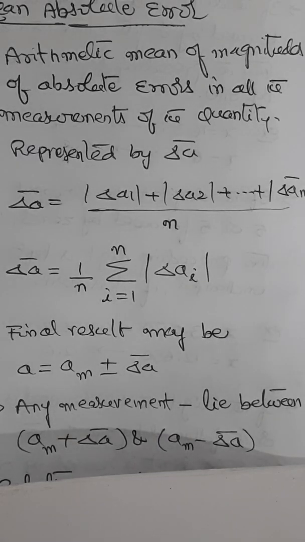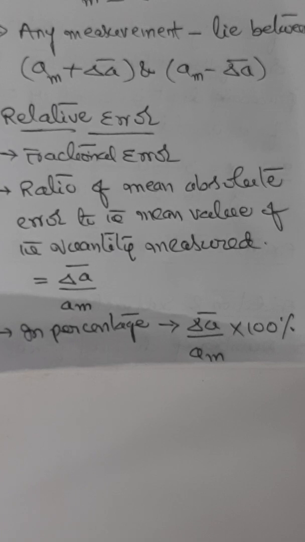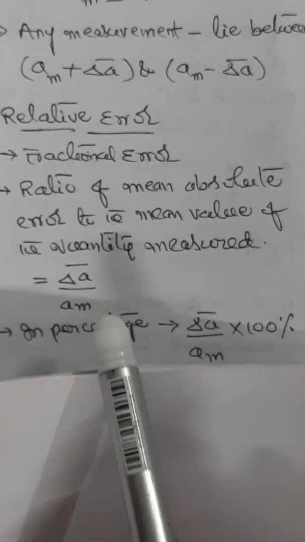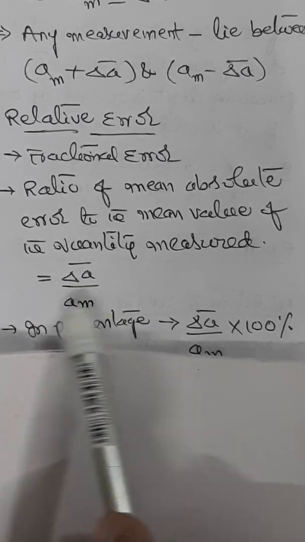Let us focus on relative error. Relative error is also sometimes referred to as fractional error. Relative error or fractional error of a measurement is defined as the ratio of the mean absolute error to the mean value of the quantity that is measured. That is, relative error is mean absolute error divided by mean value.